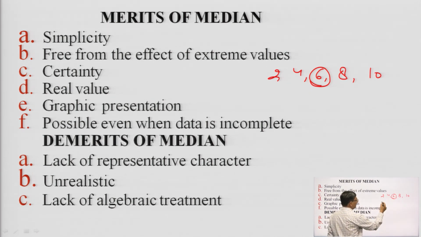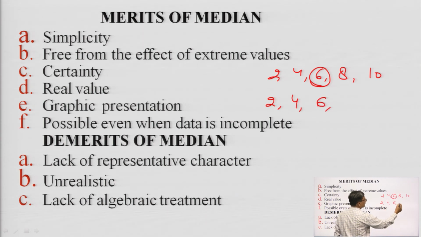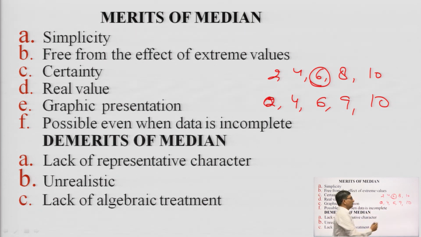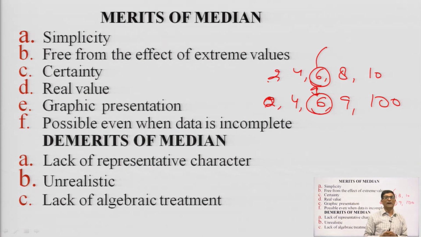If we write it like 2, 4, 6, 9, 100, the minimum value is 2 and the maximum value is 100, but the median is the same, 6. So, we see here the median is not affected by outliers, but the mean is affected by outliers. Median gives real values and it can be used for graphical representation.